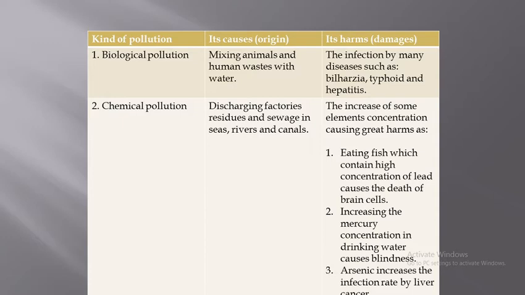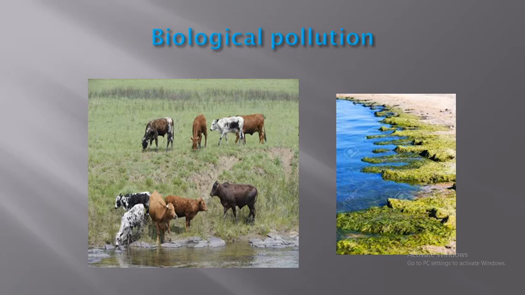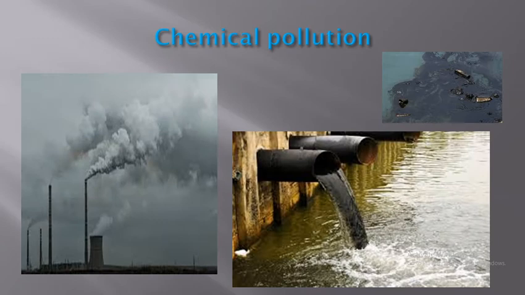So here we knew now what is biological pollution and chemical pollution. Let's see. So we said that this is the biological, the mixing of animal and human wastes with water may lead to certain diseases, bilharzia, typhoid, and hepatitis. Chemical pollution, we said it's due to discharge of factories.